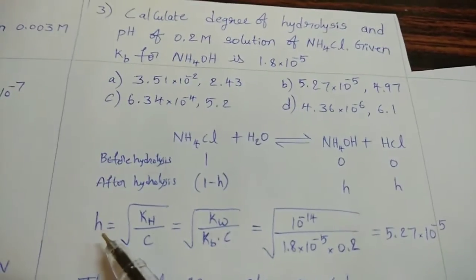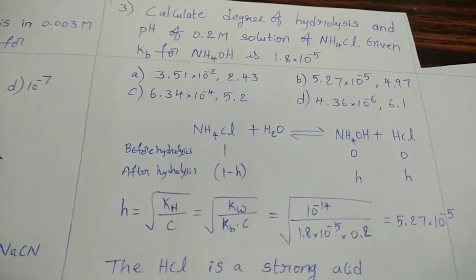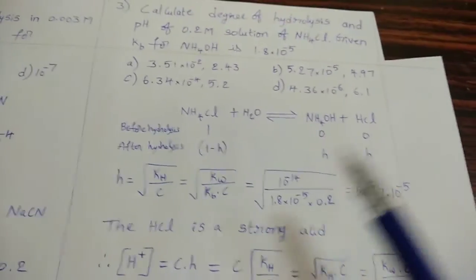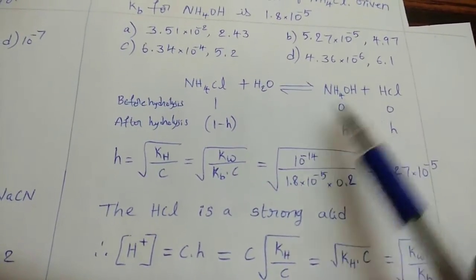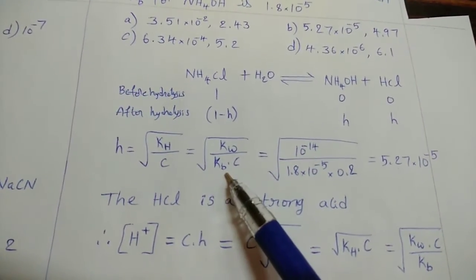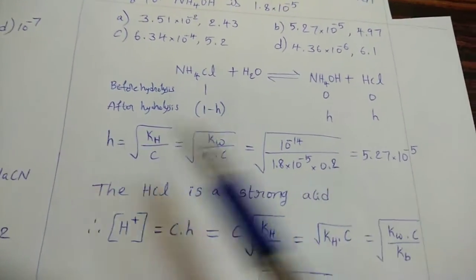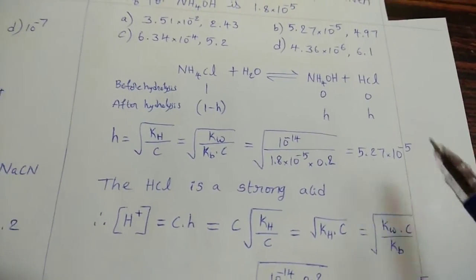For this hydrolysis, degree of hydrolysis h equal to square root of Kh by C. So from that, square root of Kw by Kb into C, because here base is weak base, so in the denominator we should consider this one. Now substitute Kw, Kb and C, then degree of hydrolysis h value 5.7 into 10 power minus 5.